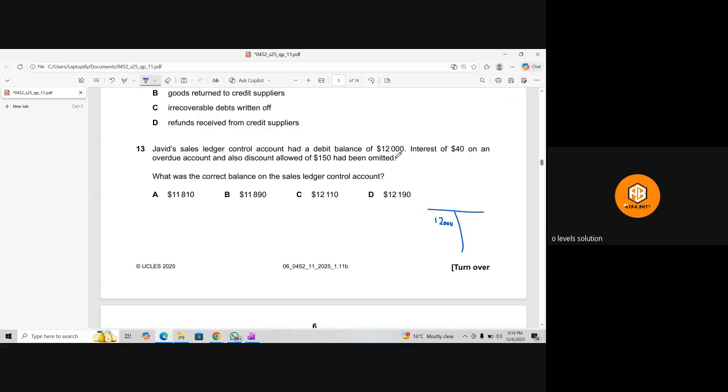And the interest of $40 on an overdue account is also on the debit side. And discount allowed will be part of the credit side, because of this the trade receivable has decreased. Answer is B, 11,890. Yes.